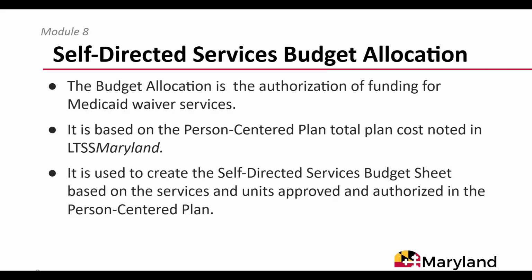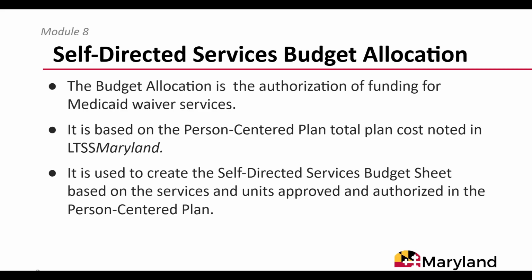The self-directed services budget allocation is based on the approved person-centered plan total plan cost noted within LTSS Maryland. LTSS Maryland is the DDA's electronic data management system, developed and supported by the department.